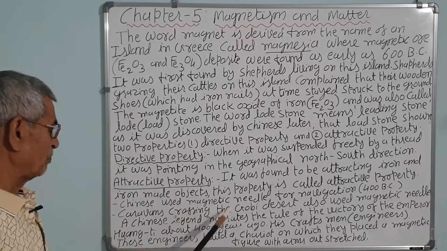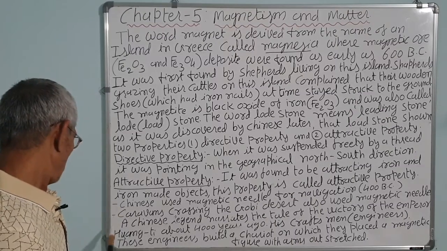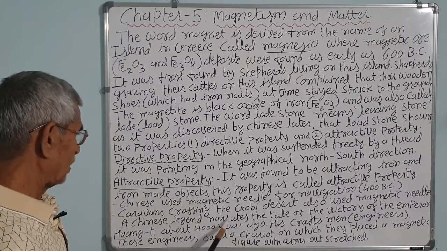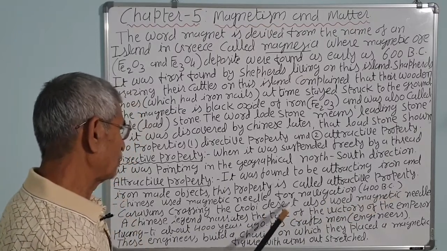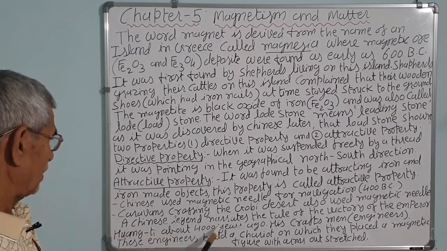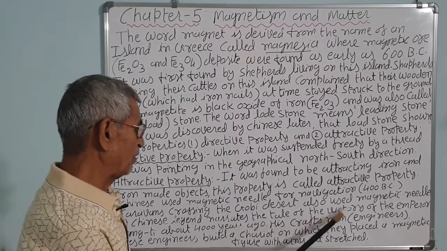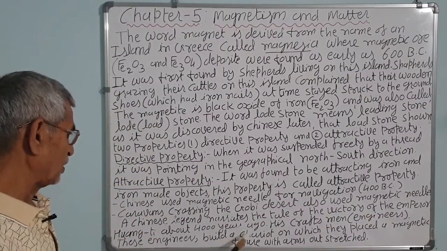The Chinese used the magnetic needle for navigation in 400 BC. Caravans crossing the Gobi Desert also used the magnetic needle. A Chinese legend narrates the tale of the victory of Emperor Huang Ti about 4,000 years ago.